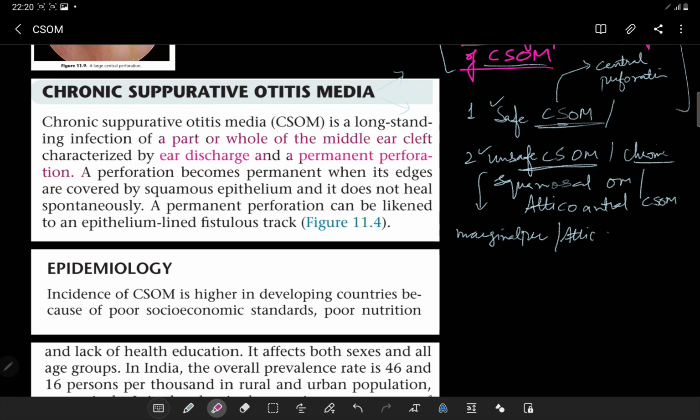A perforation is said to be a permanent perforation when it does not heal for greater than 3 months. A perforation becomes permanent when its edges are covered by the squamous epithelium and it does not heal spontaneously. A permanent perforation can be likened to an epithelium-lined fistulous tract.